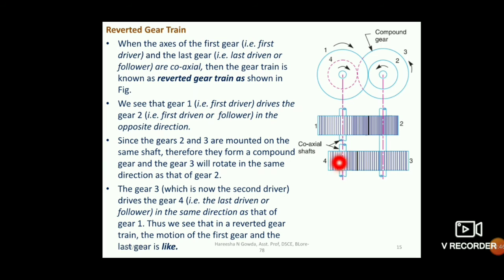Okay, so that means they are coaxial. That is, if the axis of the first gear and the axis of the last gear pass through the same axis, it is called coaxial, then the gear train is called a reverted gear train. So that is the main thing about the reverted gear train.